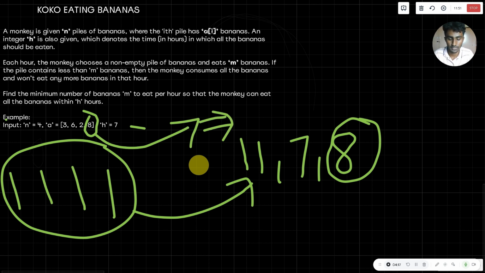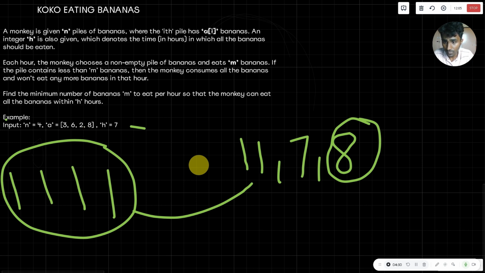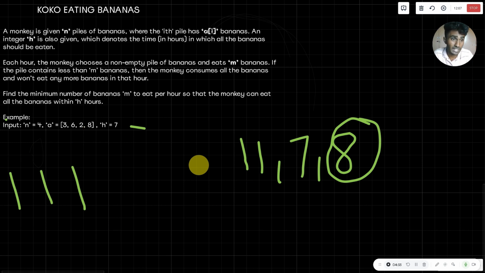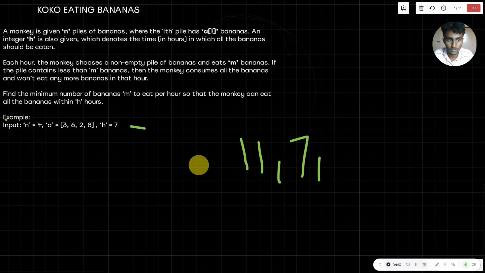If many piles are given to you, the pile with the most bananas will be taken as the maximum eating rate. I hope you understand, and we'll find the minimum eating rate at which the monkey can finish. As you know, the minimum will be 1.